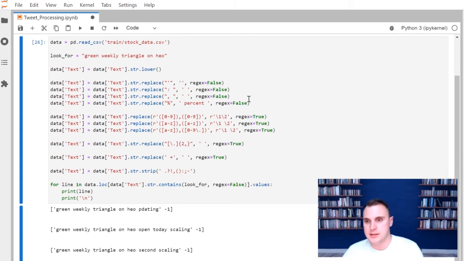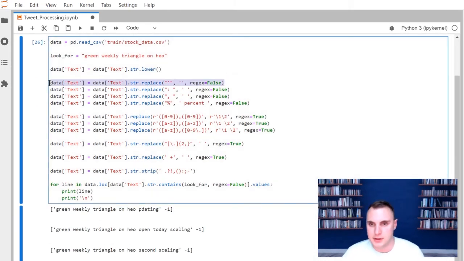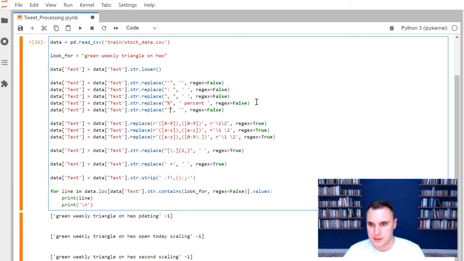Parentheses are something easy we can take care of again as well. If I copy that first sentence down, if I look for a parenthesis, then we can just replace it with nothing. Or in this case, maybe let's replace it with a white space. Just because the more white spaces we add, that's easy.